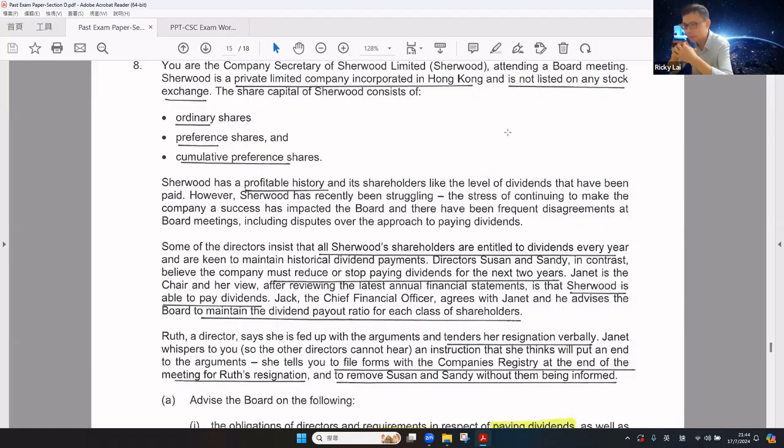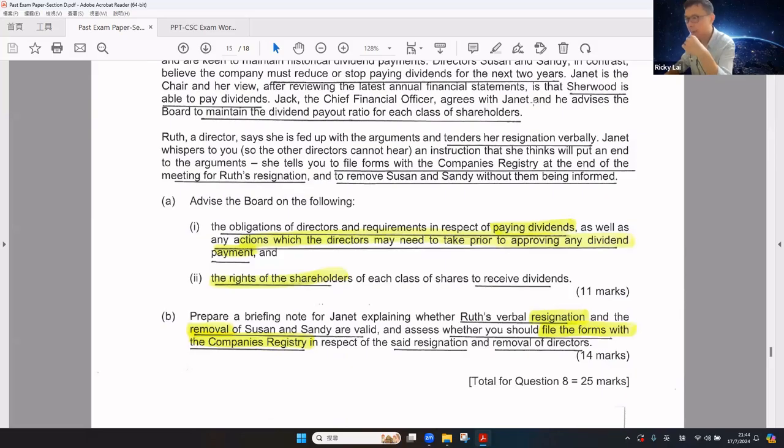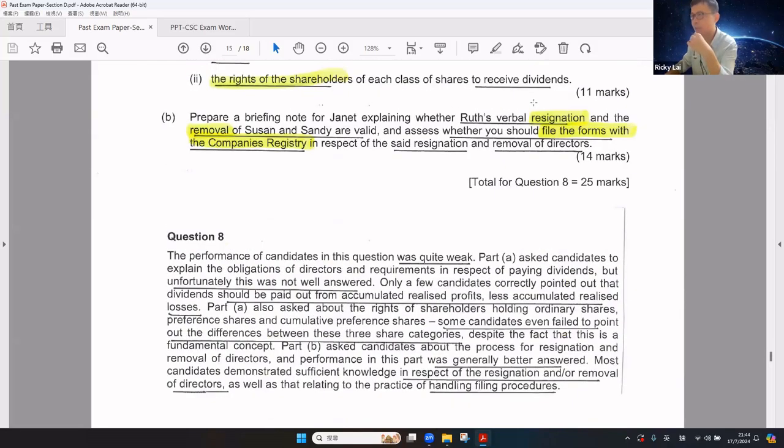Janet whispered to you so that other directors cannot hear an instruction that she thinks will put an end to the arguments. She tells you to file the form with the CR at the end of the meeting for her resignation, and to remove Susan and Sandy as directors without notifying them. So you can see the final paragraph relates to Part B of the question requirements.